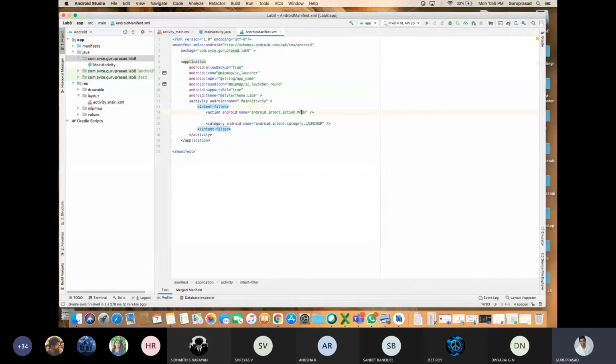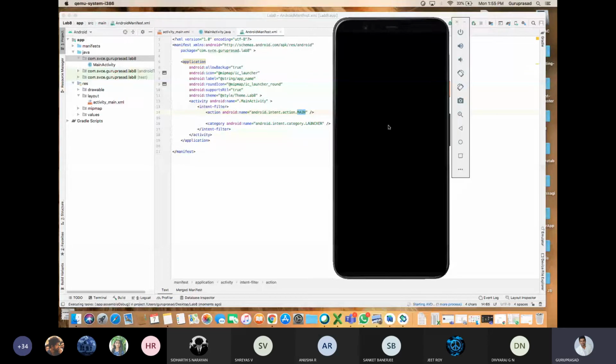You can mention that my main activity should be the launcher first page. Upon clicking run, I have a virtual device. It's not a real device, it's a virtual device.